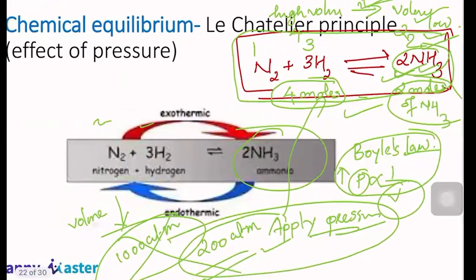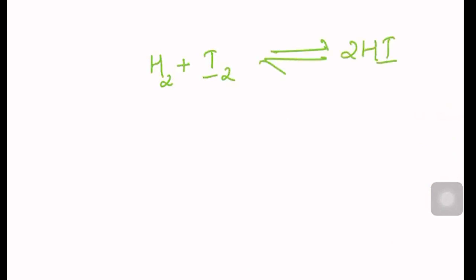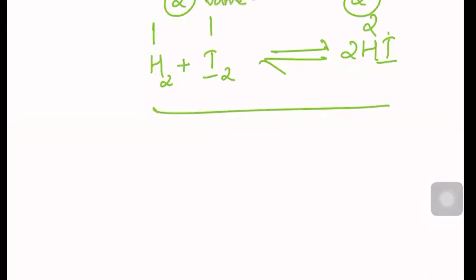I will take another example and we'll check whether this will be true for all types of reactions. We will take our old example. Hydrogen plus iodine gives hydrogen iodide, a balanced equation, right? Here, how many moles? 1 mole, 1 mole, 2 moles. So total 1 plus 1, 2 moles here. Here also 2 moles. Is there any change in the number of moles? No change in the number of moles. So volume will be the same in both cases.